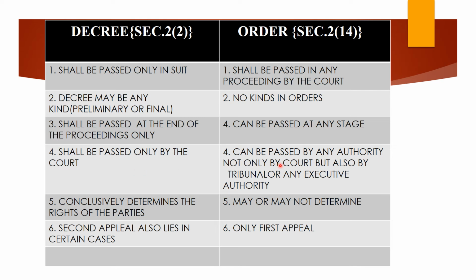But if we come to orders, an order may be passed by any competent authority, maybe an executive authority, or a tribunal which is passing decisions. They also constitute the element known as orders. Executive orders will be passed, and a tribunal passes its decisions in the form of orders. It may be passed not only by the court but also by any other authority apart from the court.